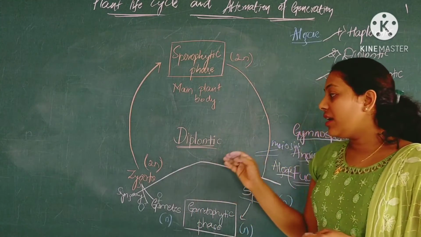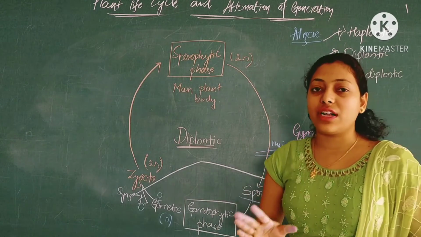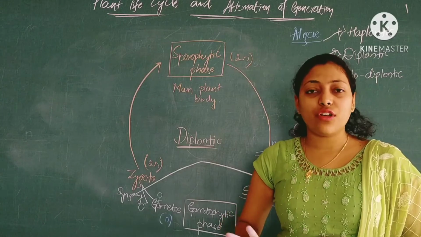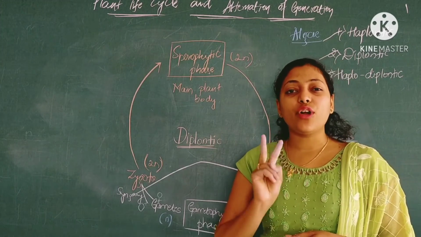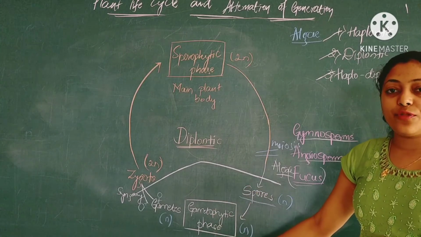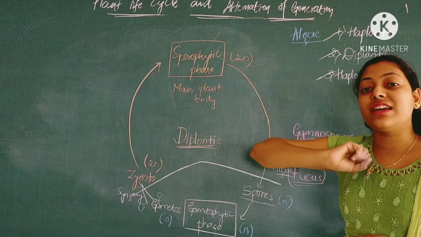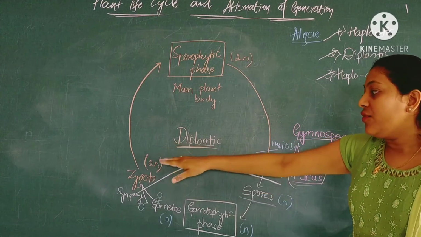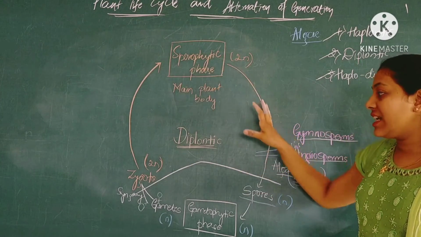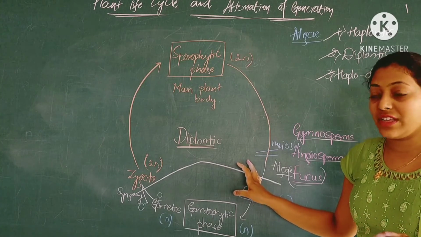The gametophytic phase is very short-lived, with 1 or 2 cell stages, and depends on the sporophyte for its nourishment. That's why we see the diploid stage in the largest quantity, the largest phase.